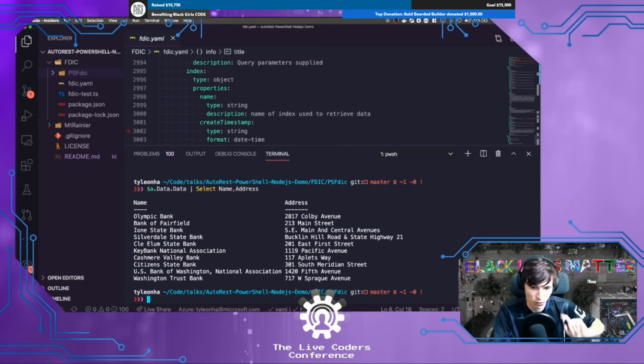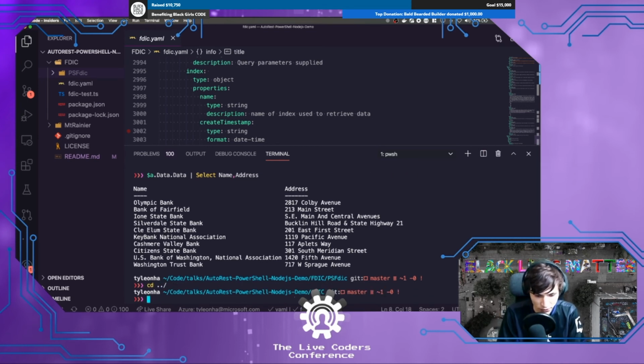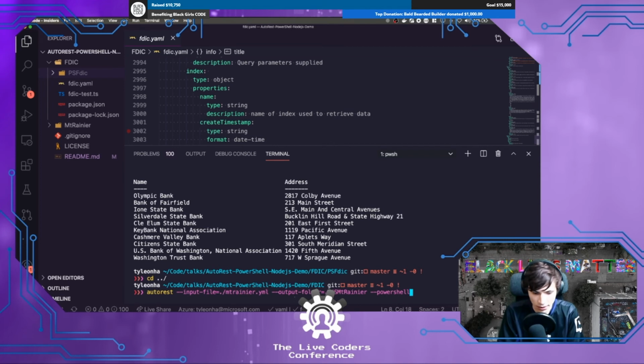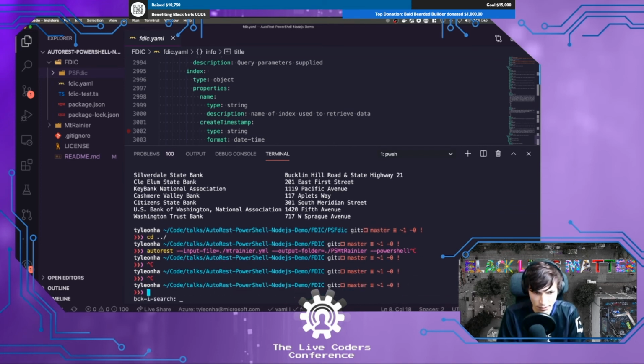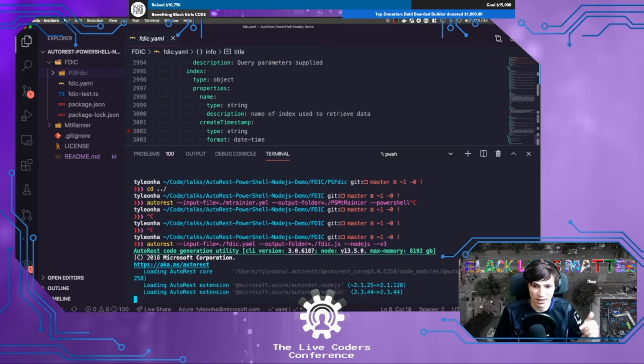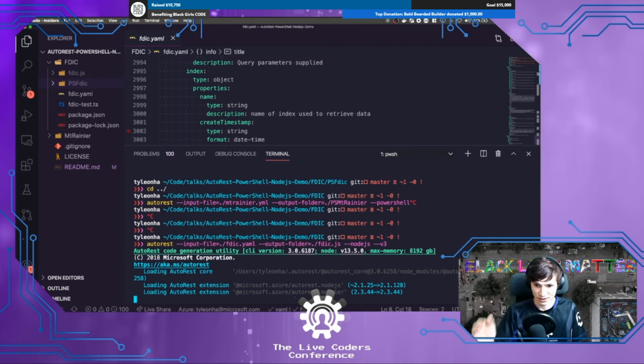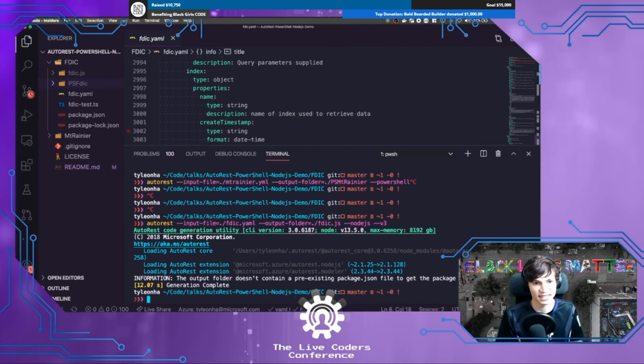I was impressed. All right, one more thing, because we're getting close on time. I'm going to do the TypeScript example as well. So same deal, AutoRest. It's FDIC.yaml, FDIC. Okay, I'm specifying Node.js this time. Now, the AutoRest team is working on a better one where you would do -s TypeScript, but it didn't quite work with the spec at the moment. So I'm using one of their older ones, this Node.js one that surprisingly worked.